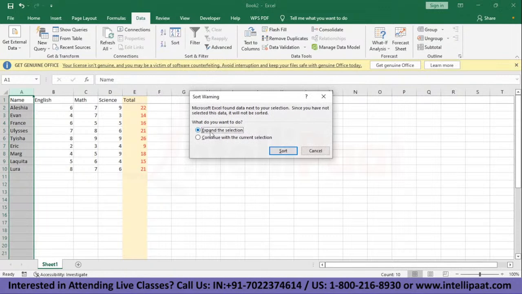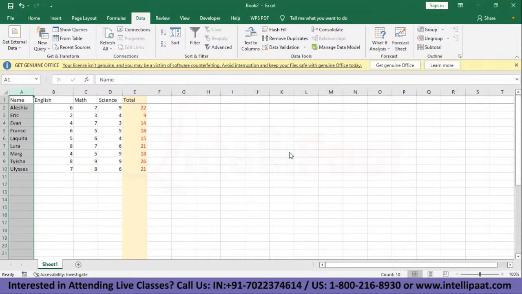So let's say we want the normal alphabetical order. We just click on it and we get the option to expand the selection, that is, whatever sorting we are doing, should we apply it to other columns as well, or continue with just the single column that we have selected. So we'll go with expand the selection. As you can see, it's sorted, and as per the name list that was sorted, it is applied to all other columns as well. So every student has their own marks next to them, and that way the list is sorted and organized in every way possible.